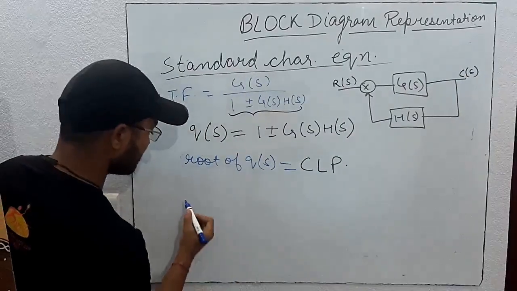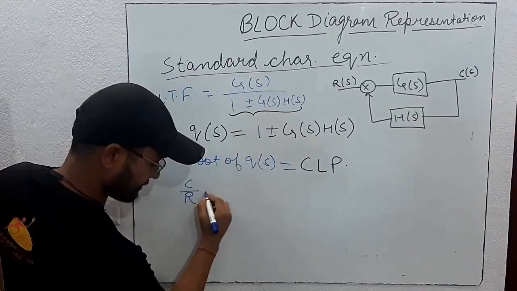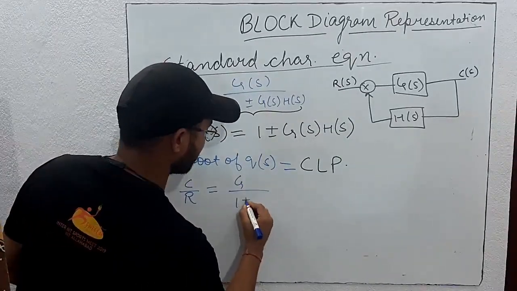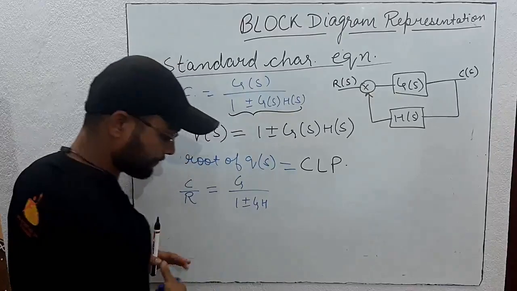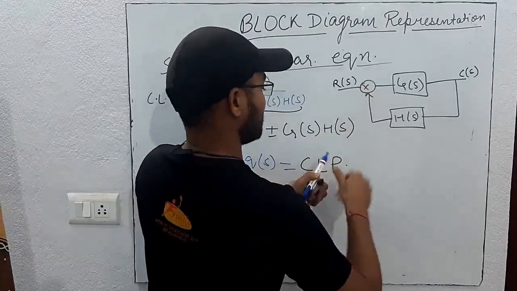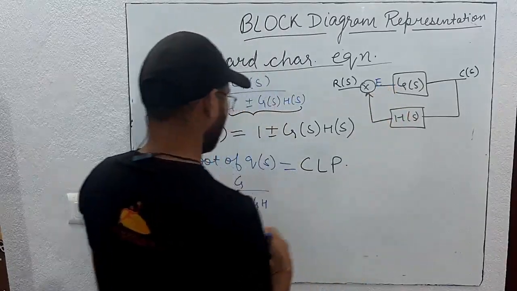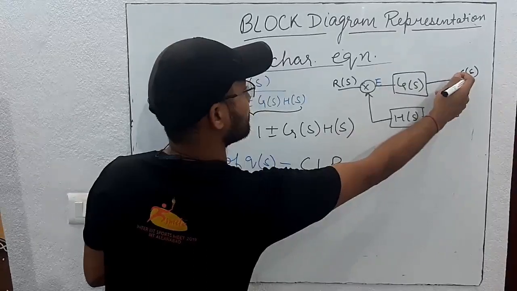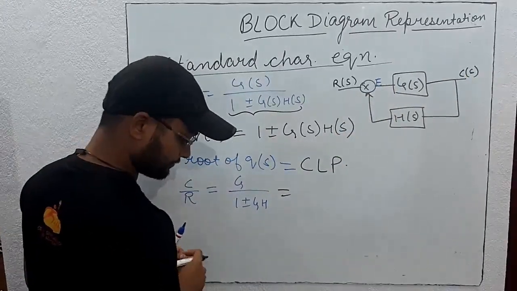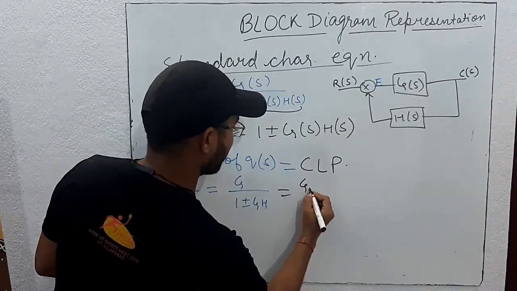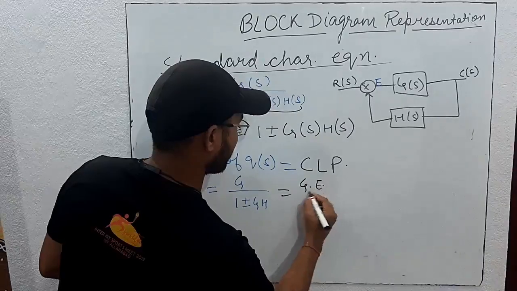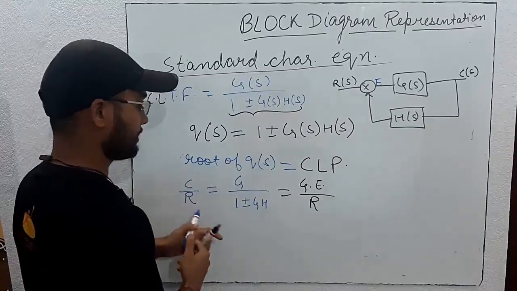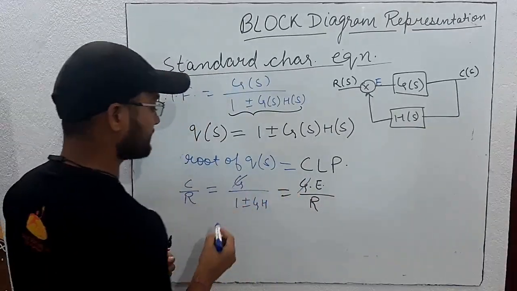So here C by R is equal to G by 1 plus-minus GH, and here it was E. So the error function: C is equal to G into E, and the input is R. So here G and G will get cancelled.